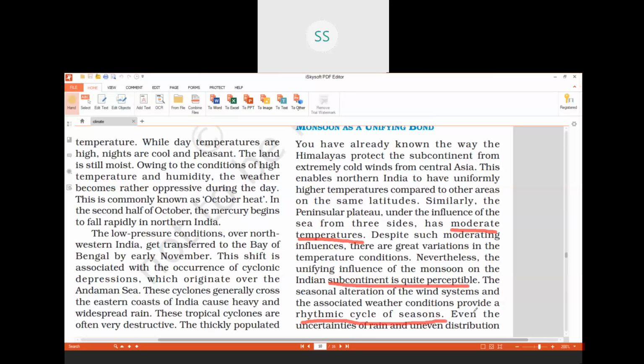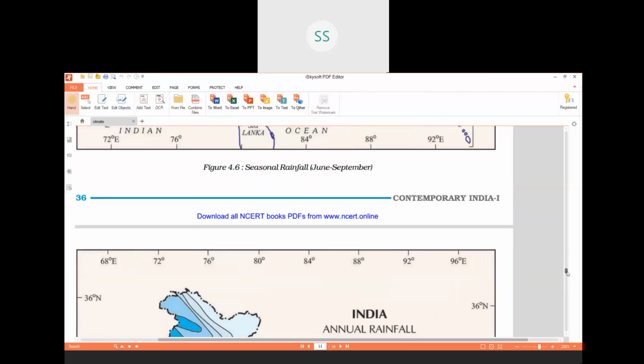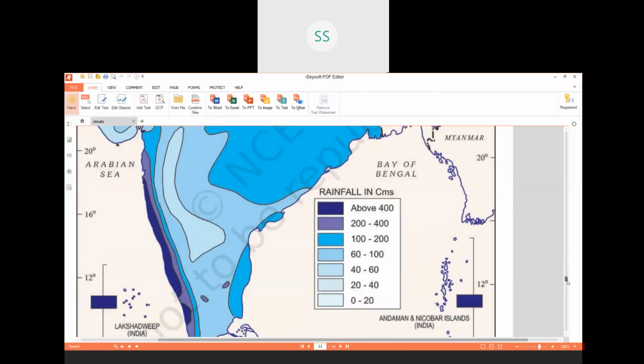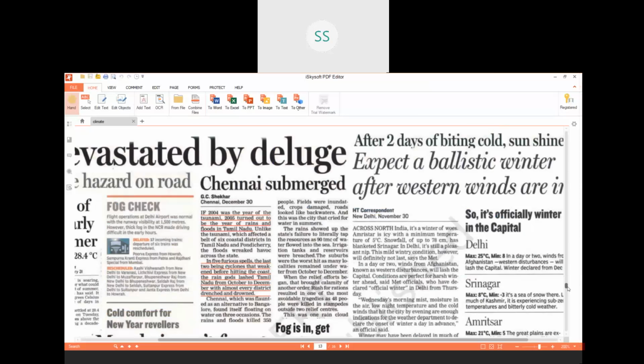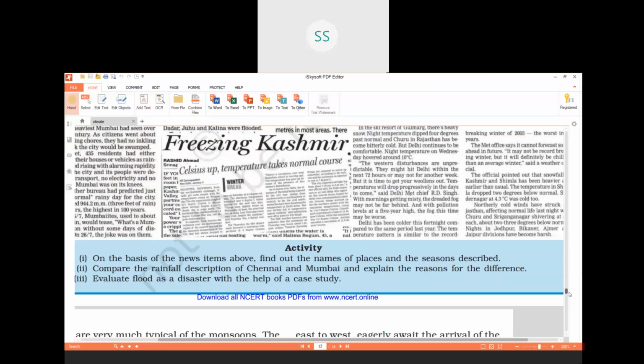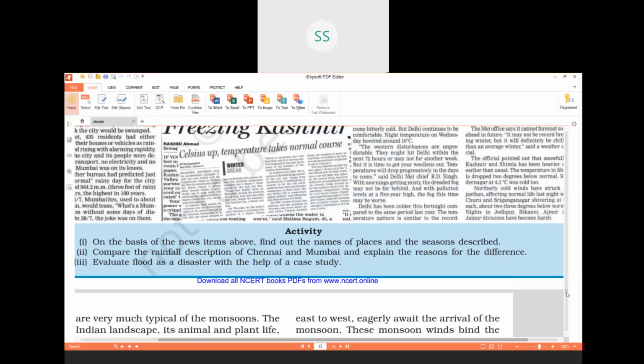The uncertainties of rain and uneven distribution of rain also affect the farmers of our country, because many of them, even now, are dependent upon this rainfall, children. So our farmers wait for these monsoon seasons.